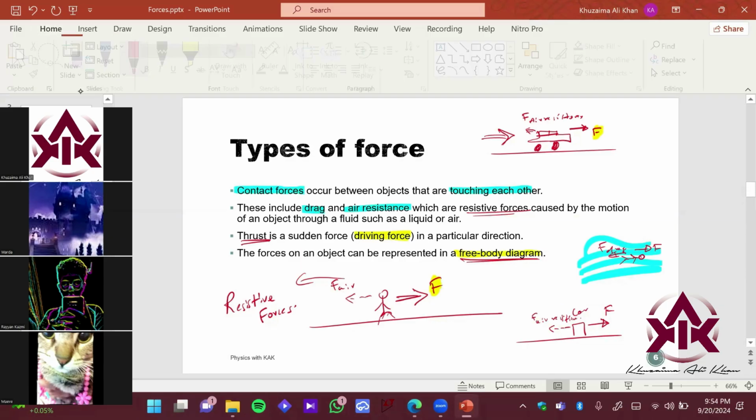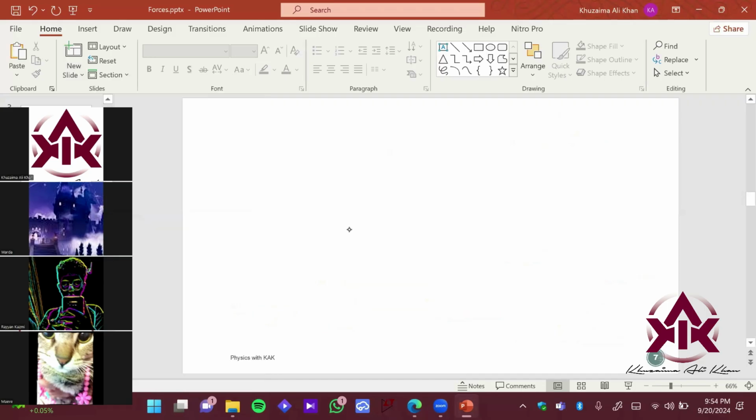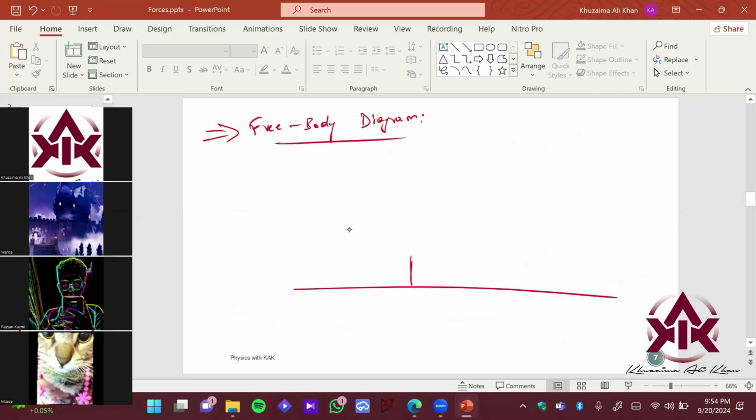Let me just give you an example of a free body diagram. Let's imagine this. You have this box over here, and let's say this person is trying to pull this box in this direction.